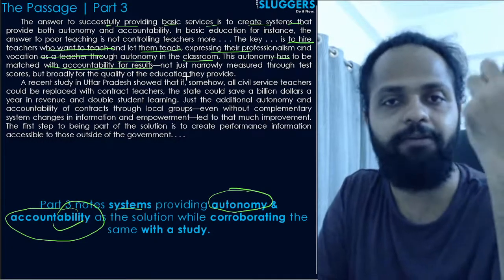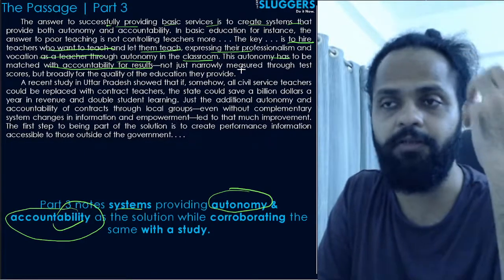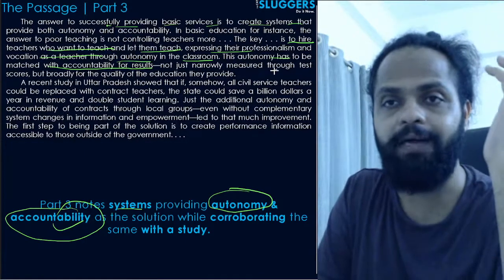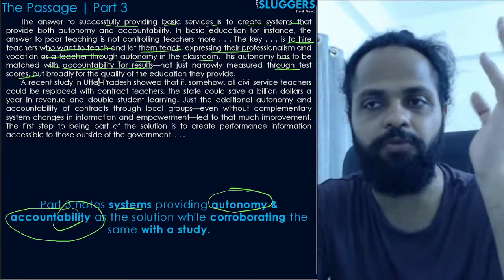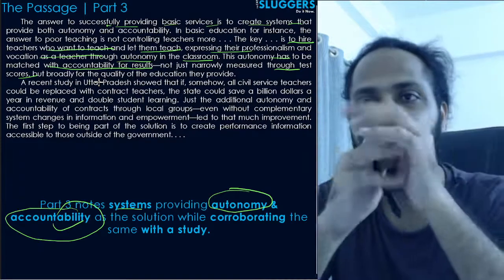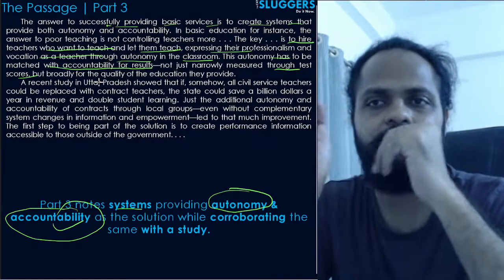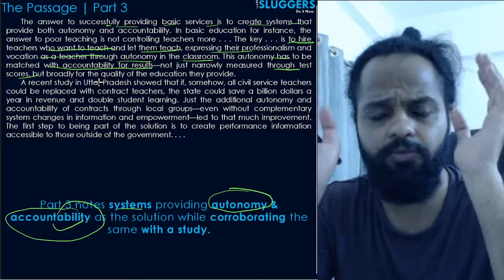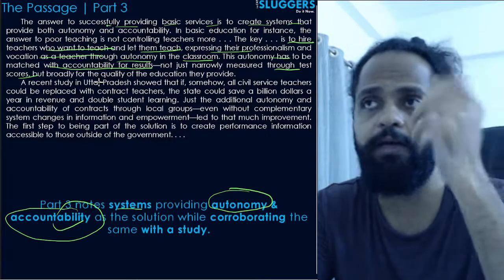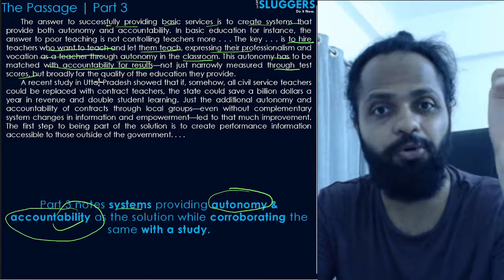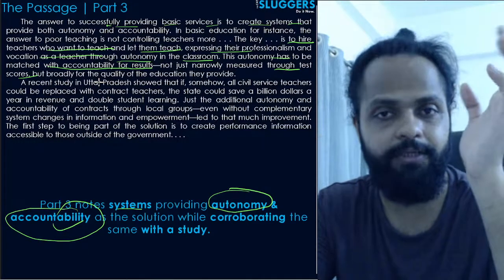Also check whether they are able to deliver the results or not, and obviously the accountability should not be measured in this particular context by test scores, but by trying to get some broad measures of the quality of the education that they are providing. Okay, so एक तो ये बताया है. So his answer to this solution is to create systems that allow for autonomy by hiring people who are actually motivated, and at the same time, asking for accountability.